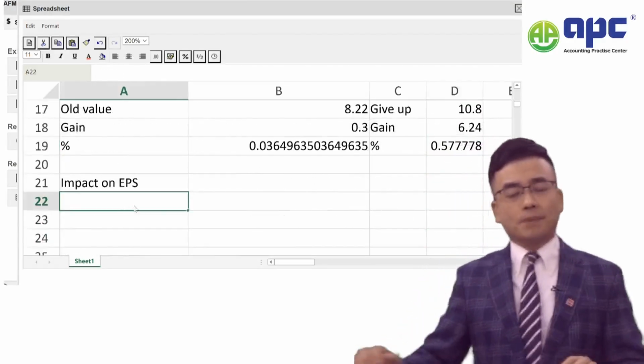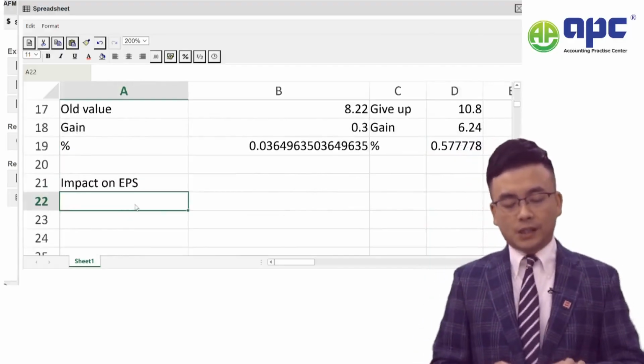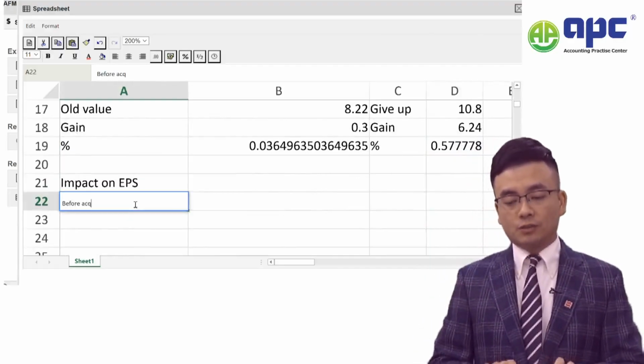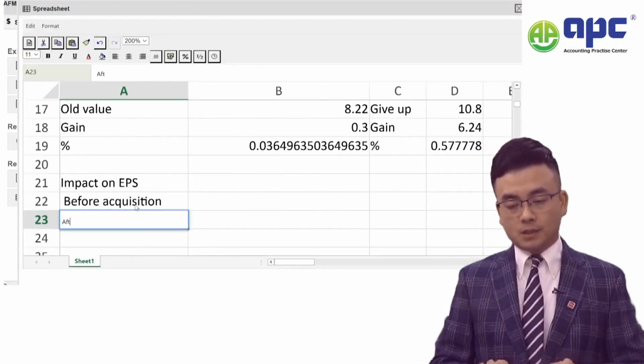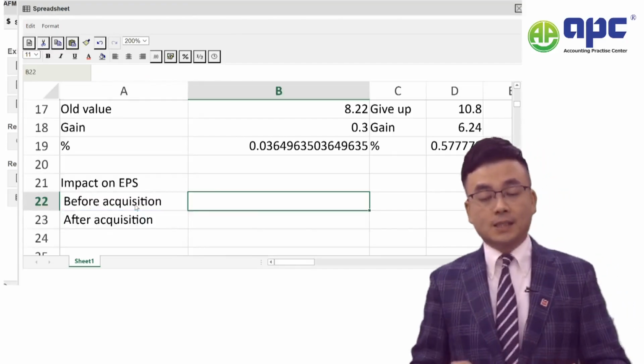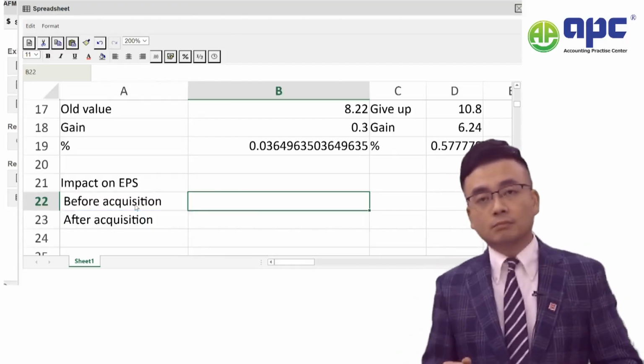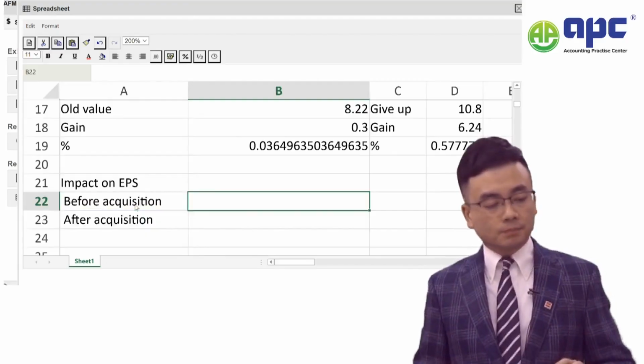Now, how about the impact on EPS? I would say before acquisition and after acquisition goes ahead. Now, before acquisition, what will be the EPS?